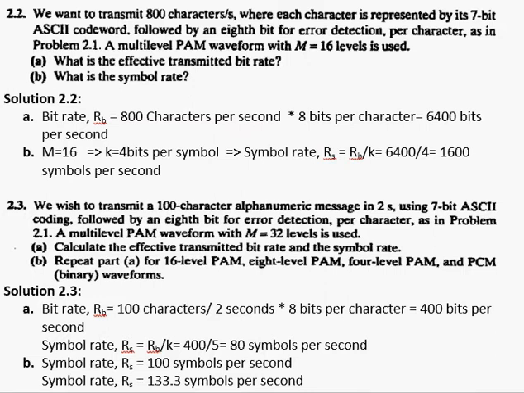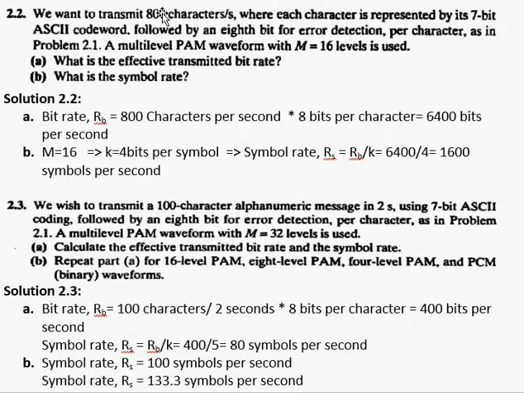So in general, bit rate is basically the number of bits that I can transmit in 1 second. It is usually denoted by R with the subscript B, but in many literature you will find R without the subscript B, but it also means it is bit rate. So I have number of characters per second, which is 800 characters per second, and I know from the 7-bit ASCII table plus 8-bit for error detection, each character here is represented by 8 bits.